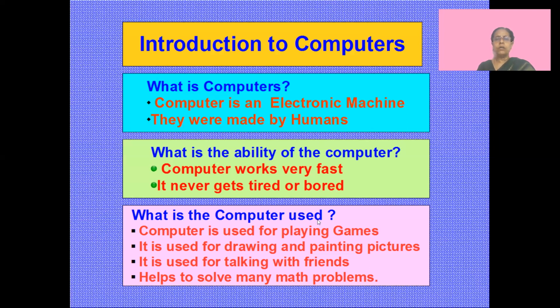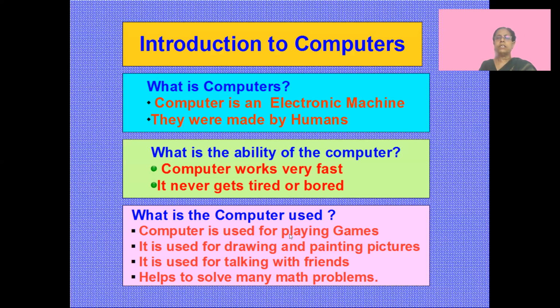What is a computer used for? You already learned. A computer is used for playing games, for drawing and painting, and for talking to friends. With video calls, you meet your friends and talk to your relatives. You can even make an email, which you'll be learning in the next class or in the fourth class. It helps to solve many math problems. Since you're in second class, you'll be learning about addition, subtraction, multiplication, and the computer can do all these sums very, very fast. So these are the uses of a computer.